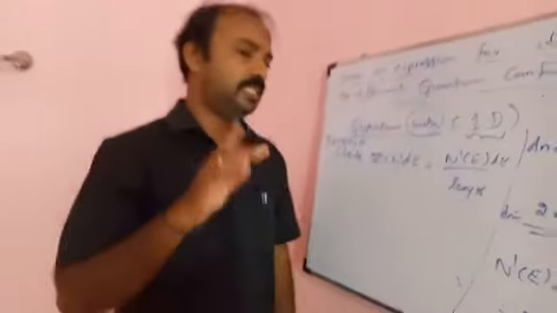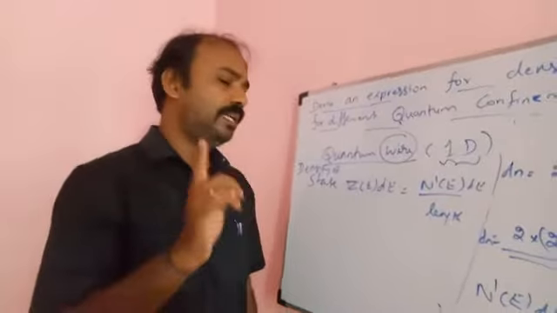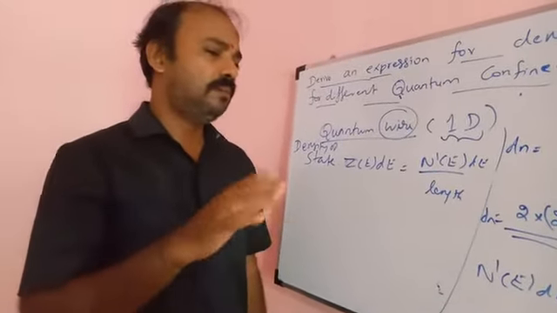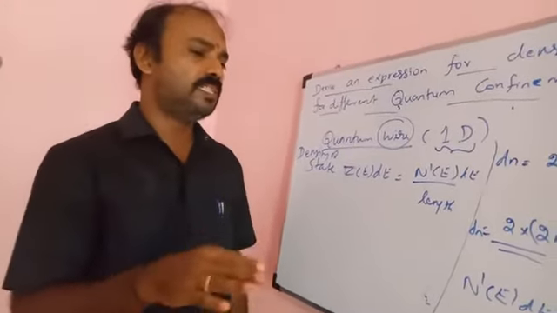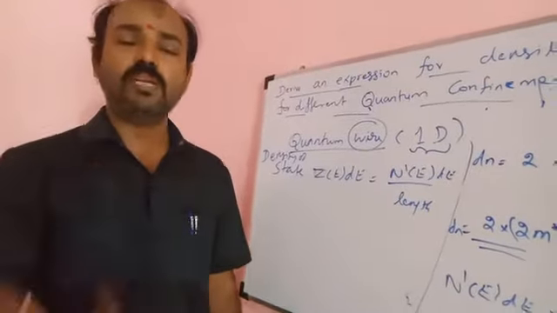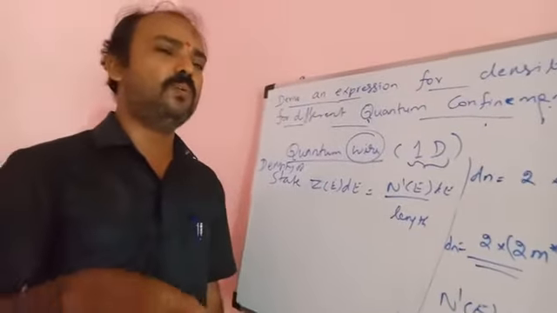So once again, just remember that the density of state definition varies in different cases. In the first case, regarding 3 dimensions, density of state is the number of energy states per unit volume.